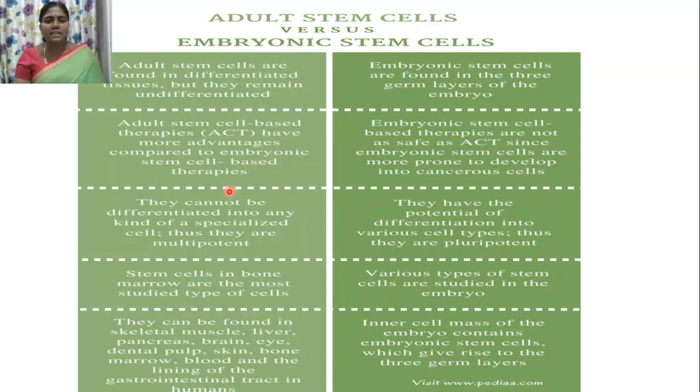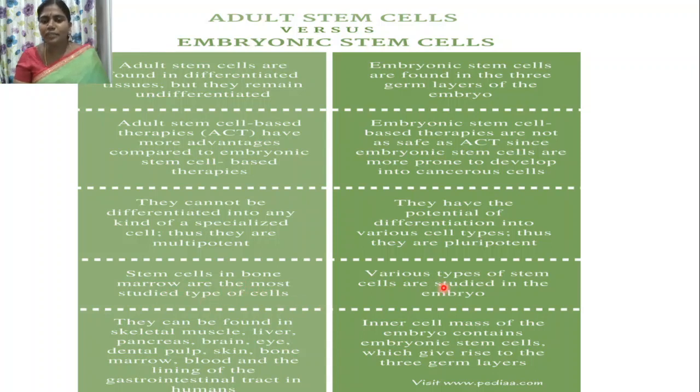Adult stem cells cannot differentiate into any other kind of specialized cells, thus they are multipotent in nature. But embryonic stem cells can be differentiated into various cell types, so they are pluripotent in nature. The stem cells in bone marrow, the adult stem cells, are more studied.